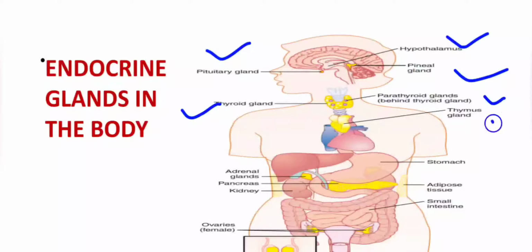In the chest region there is the thymus gland. Then below the stomach there is a leaf-like structure known as the pancreas, and this acts as an exocrine as well as an endocrine gland. We will do its functioning in the next slides. Then the adrenal gland, which is found on the top of the kidney, is a triangular shaped gland. Then ovaries are located in the female reproductive system in the abdominal region, and testes are found in the male reproductive system, and they lie outside the abdominal cavity.